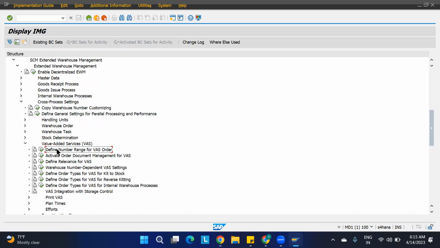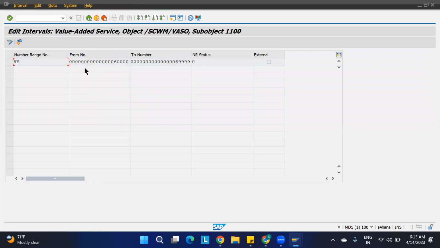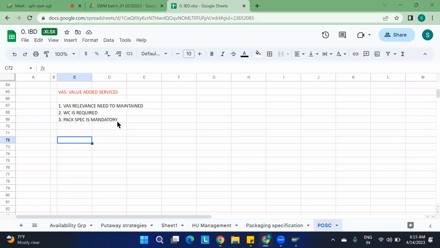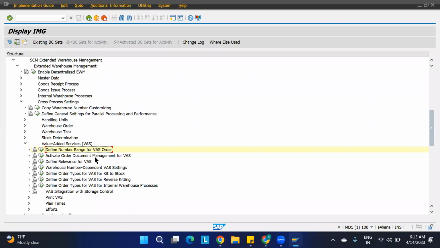First thing we need to know is whether we have defined the number ranges for the VAS or not. We have defined it, we'll just check it. For 1100, if you are checking the intervals, VAS is available. VS we have maintained, a 60,000 range. So this is done for us. I have not mentioned the number range here because it is already there. I am just mentioning the important things to you.